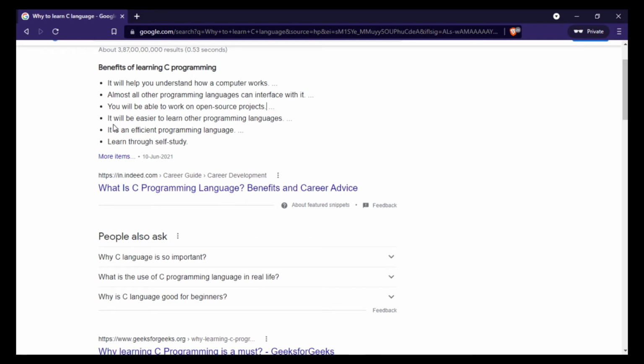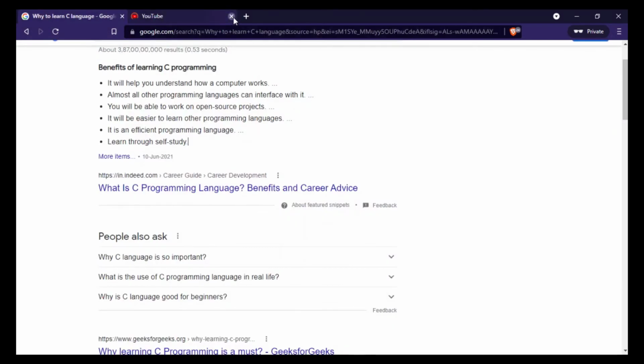And after that, it is an efficient programming language. Yes, every programming language is efficient. Why? Because we can make many things by using it. After that, learn through self-study. Yes, we can learn through self-study. We can follow any book or YouTube course or anything else, and we can learn the C language seriously by self-study. Let us see some more points.